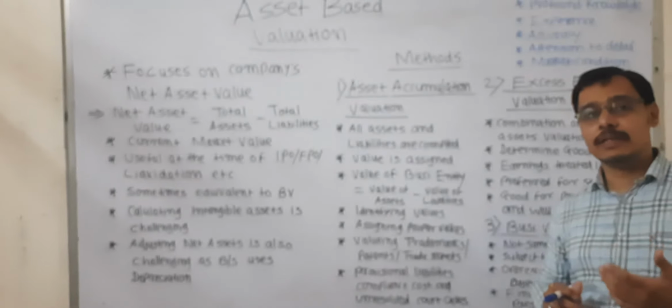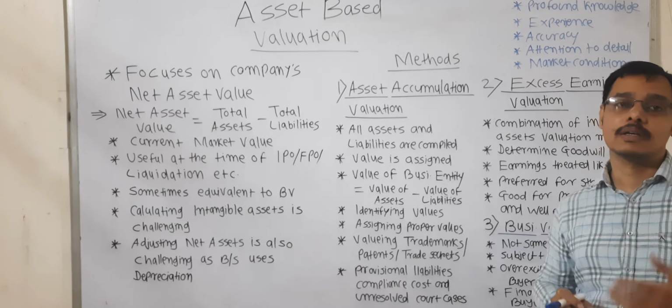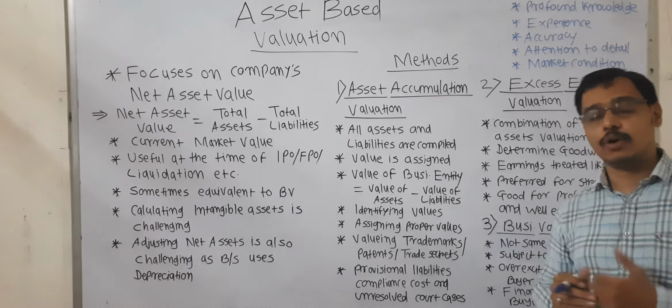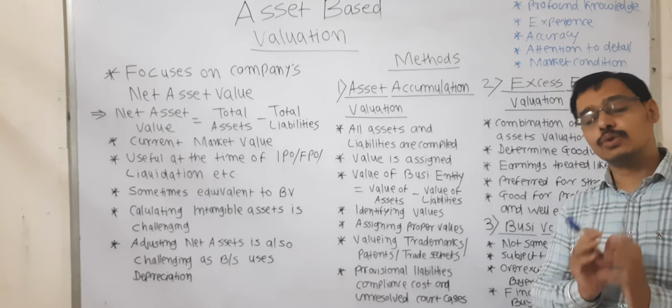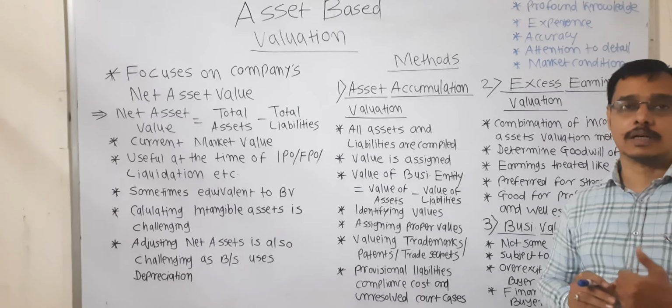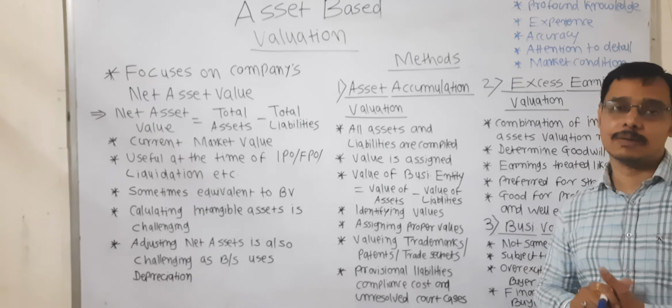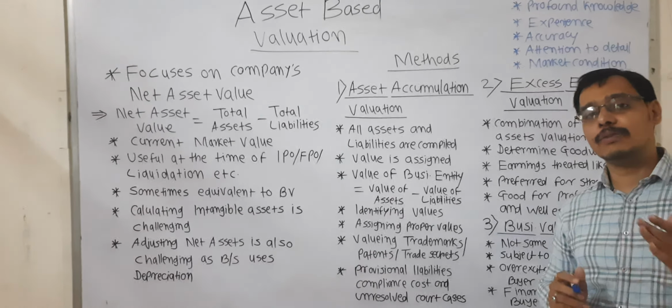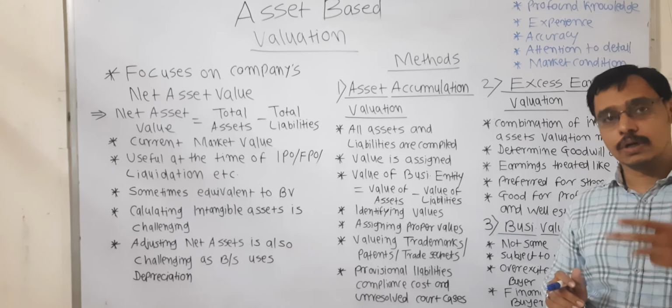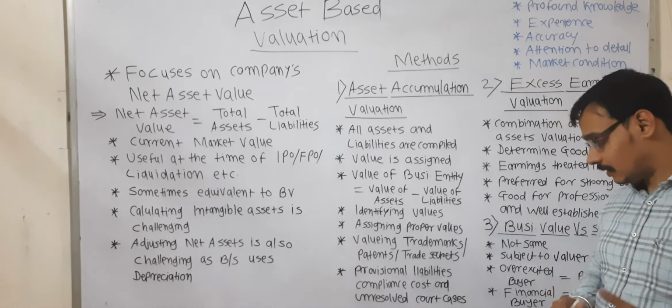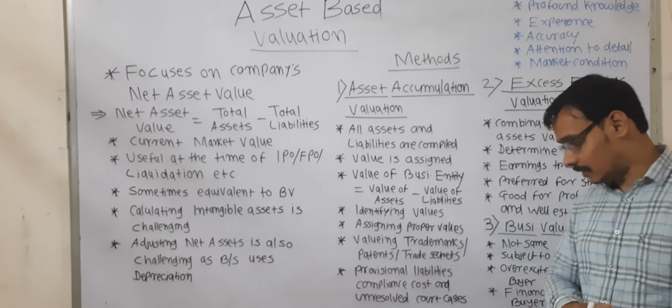Suppose that there is a court case going on with the company or against the company. The suit may go in favor of the company or it may also go against the company. If it goes against the company, at that time the company will have to pay the compensatory amount to the opponent, and it may create a great difficulty for valuing by this method.